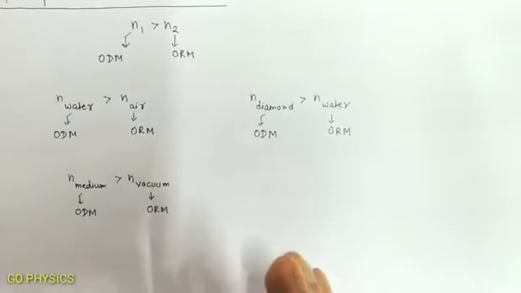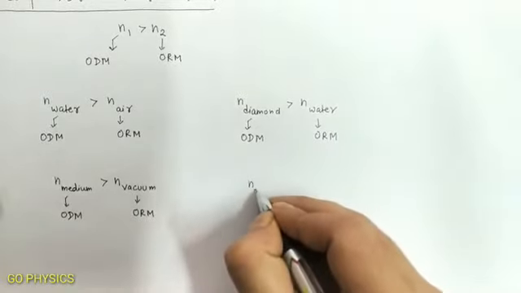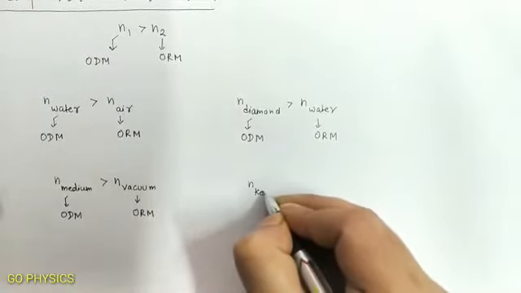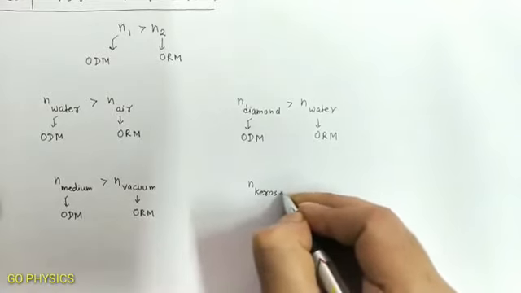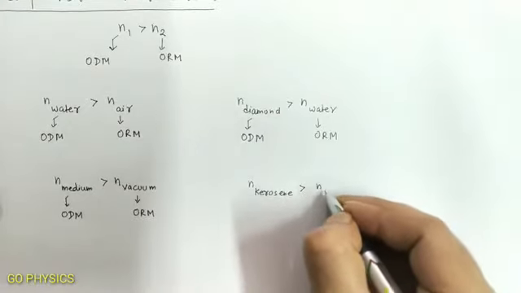Between the two, the optically denser medium does not mean greater mass density or mass per unit volume. In some cases, an optically denser medium than another can have a lower mass density. For example, the refractive index of kerosene oil is greater than that of water.